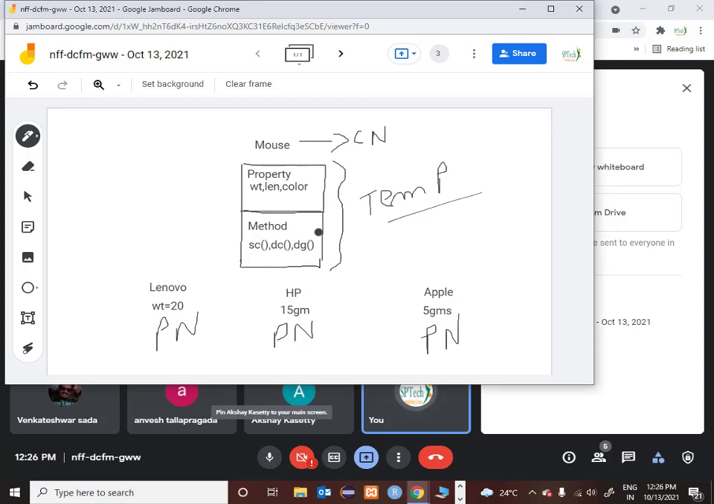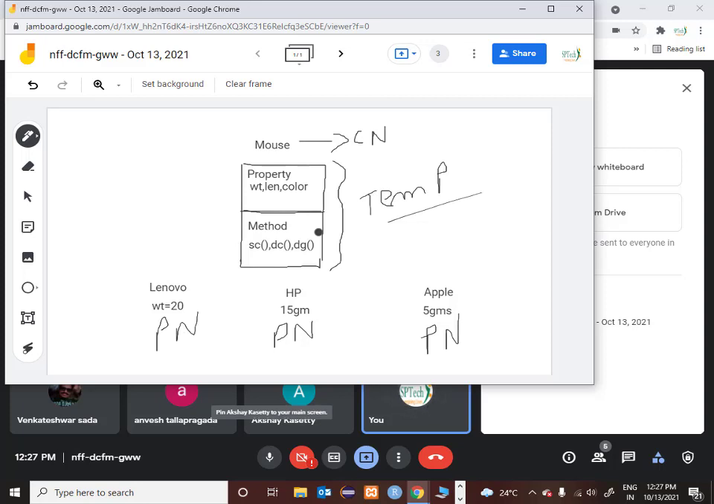When I say employee, employee will have employee number as one property, designation as one property, and department as one property. Now when I take Venkat, Venkat will also have employee number, designation, and department. If you take Akshay, he will also have employee number, department, and designation.